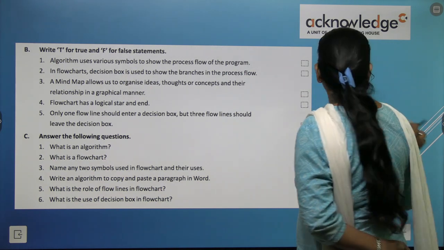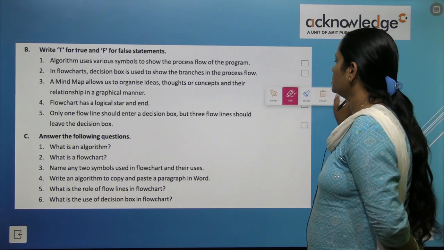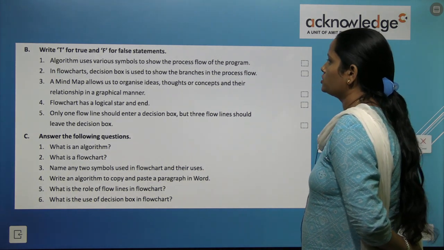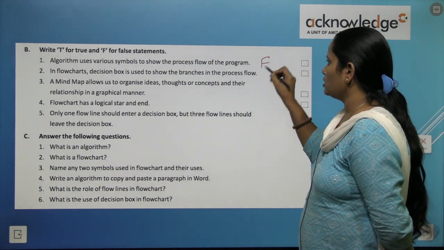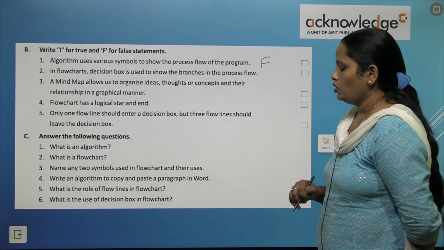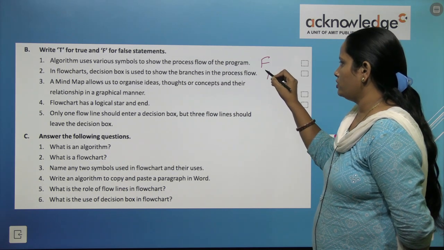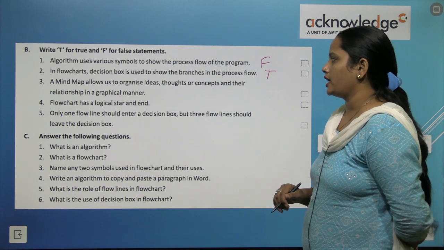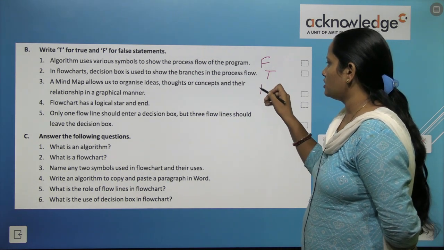Now true false. Algorithm uses various symbols to show the process flow of the program. This is false. In flowchart, decision box is used to show the branches in a process flow. Yes, this is true. A mind map allows us to organize ideas, thoughts and concepts and their relationship in a graphical manner. True.